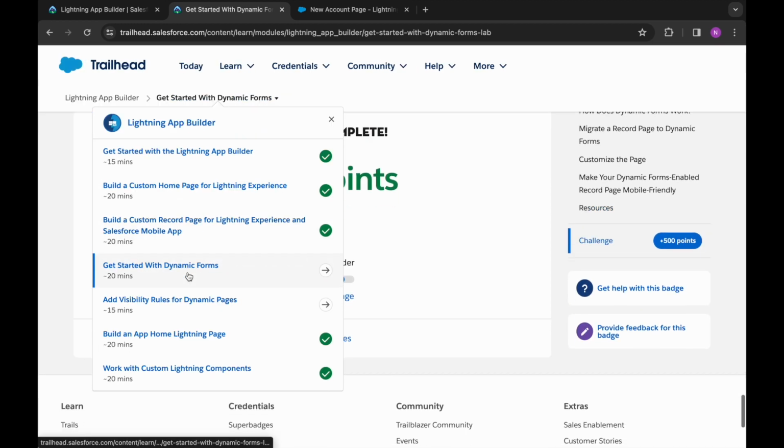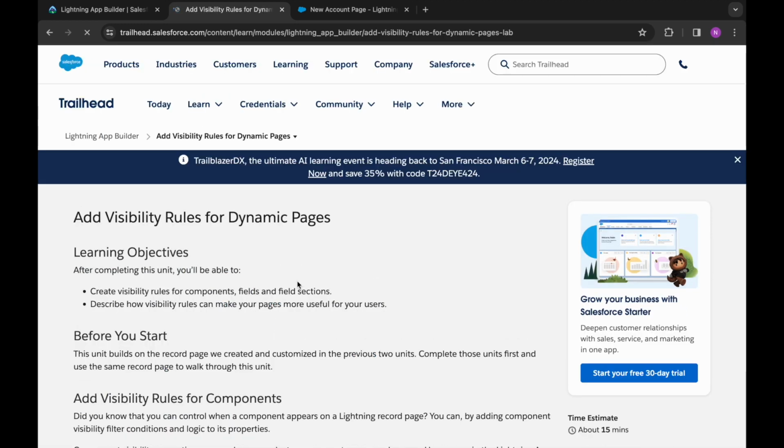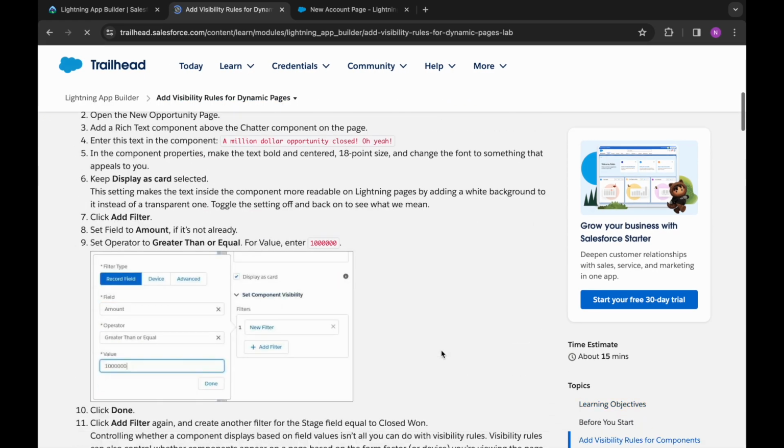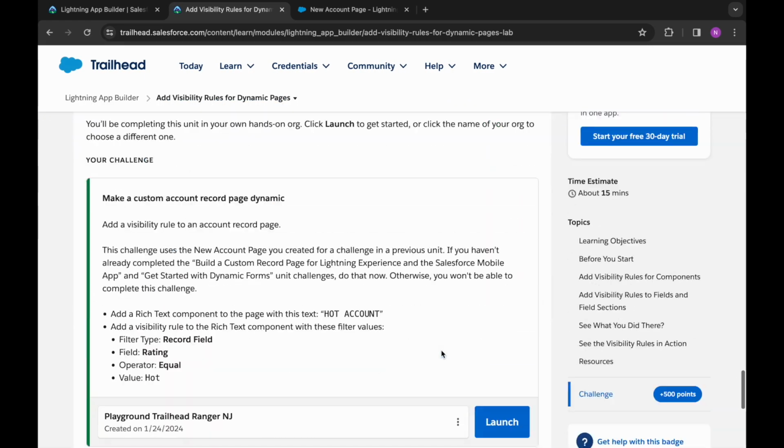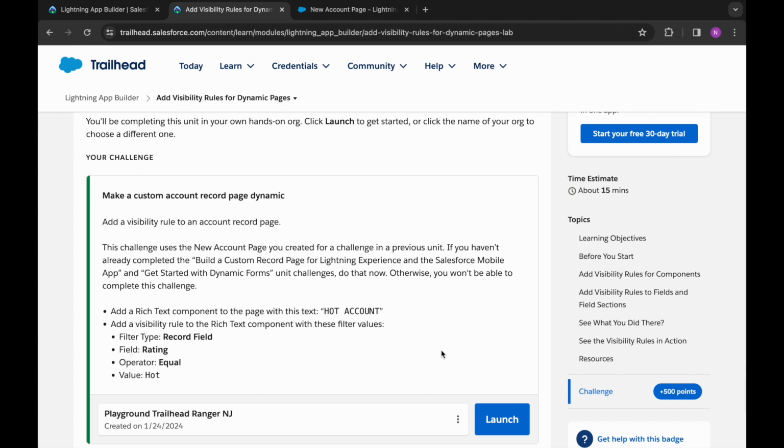Now let's move on to the next one, that is add visibility rules for dynamic pages. Let's go to its challenge. Again, it is using our new account page which we have created in our third challenge. Now we need to add a rich text component to the page with this text, that is hot account.